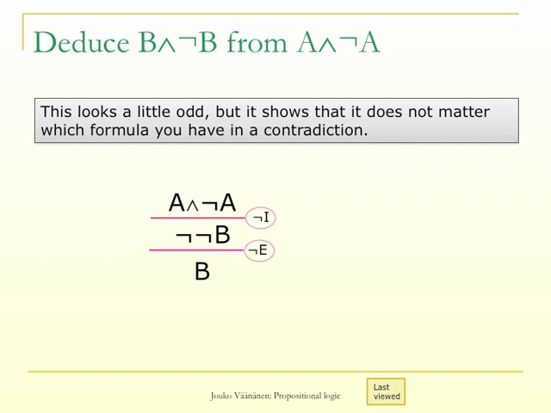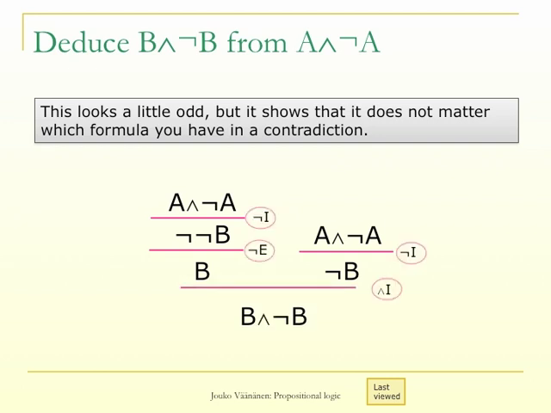Note that we have to go via the double negation of B, because we do not have a rule which would allow us to infer B directly from a contradiction. Similarly, we infer not B from A and not A. Now we do not have to go via double negation. Finally, we put B and not B together with the conjunction introduction rule, and we are done.